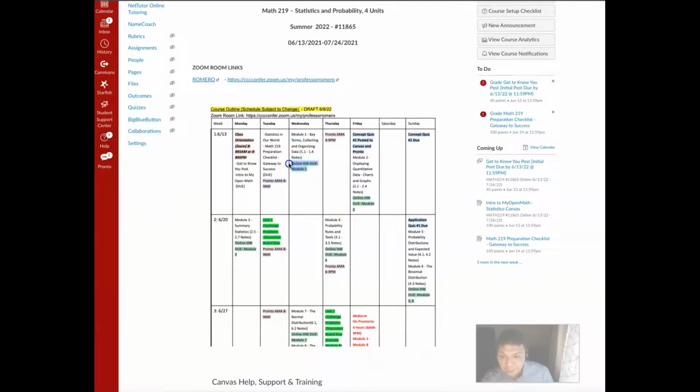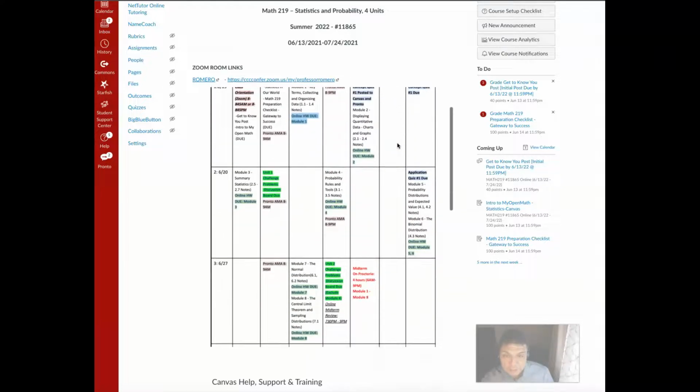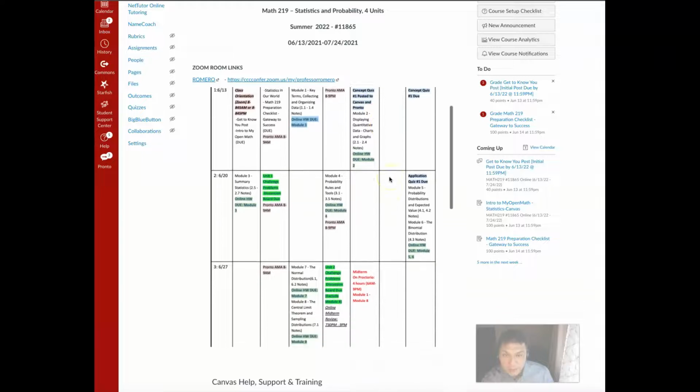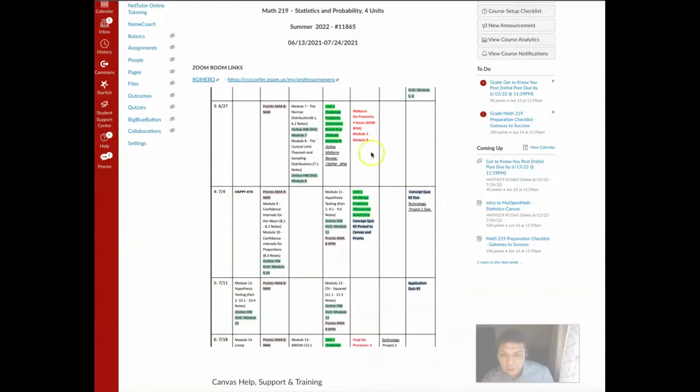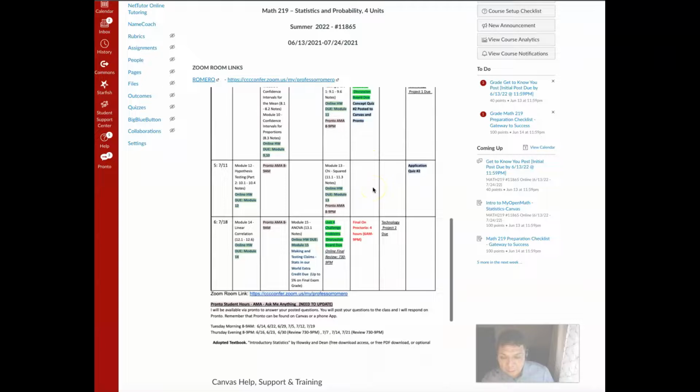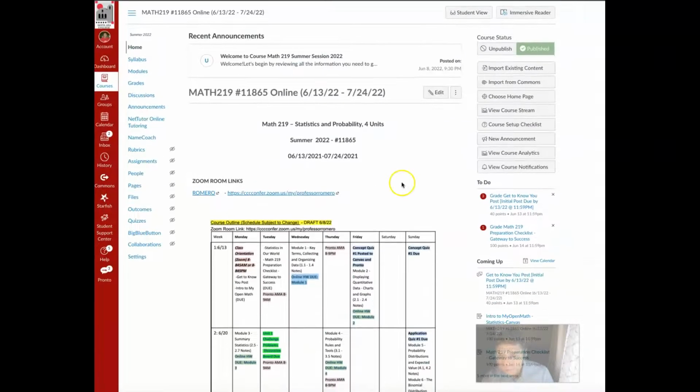You have these online homework due dates, the assignments for the modules, and then you'll see quizzes. I have two types of quizzes, concept quizzes and application quizzes as you go through that. And then, of course, the midterm and final exam. So spend a lot of time looking at the calendar so you can keep yourself up to date.